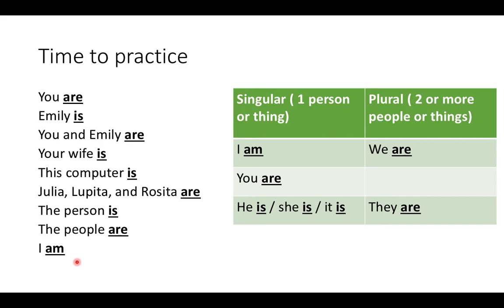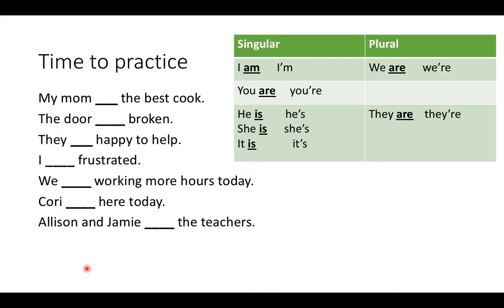Now, I am. I am is easy because the only way you can say I is I am. So whenever you see an I, you put an am after it. I am going to the store. I am working today. Those kinds of things.